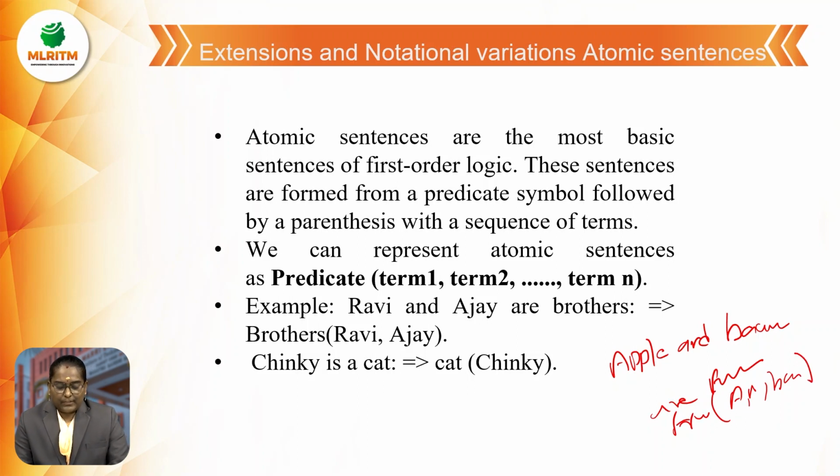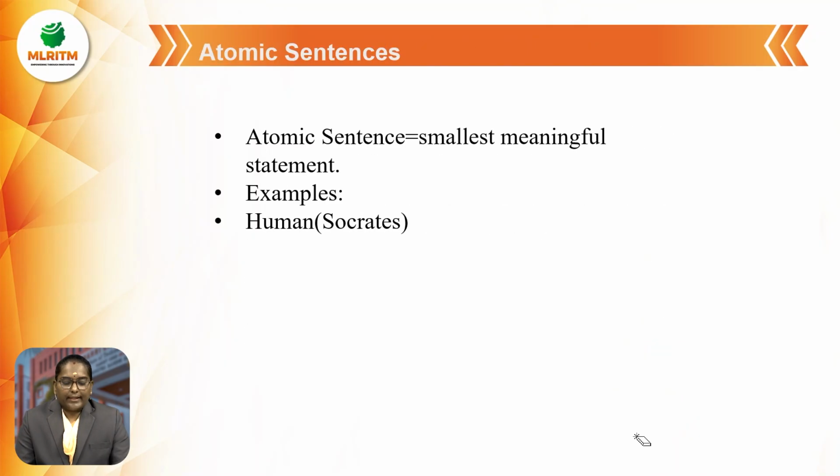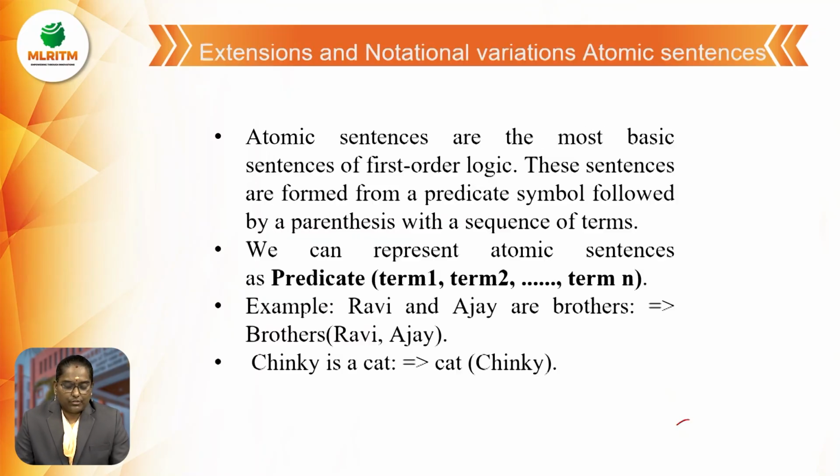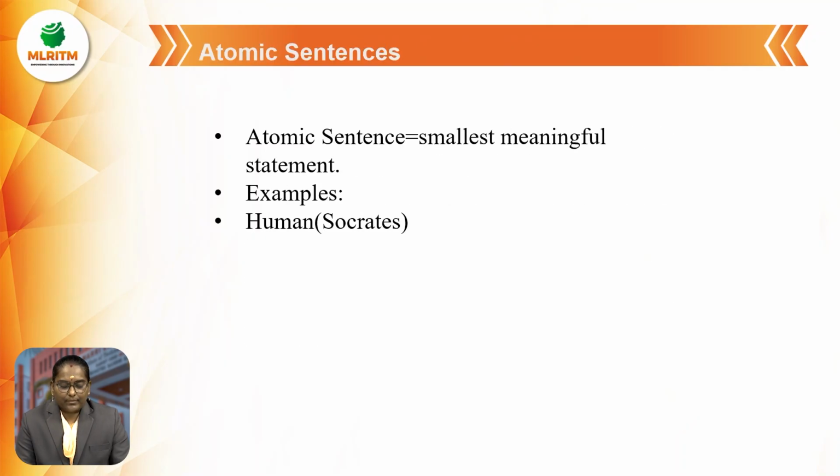Another example: Chicky is a cat, so cat of Chicky. Here cat is an object. Next, atomic sentences. What is an atomic sentence? An atomic sentence is the smallest meaningful statement. Like in the previous slide, we showed that Ravi and Ajay are brothers. This is the smallest sentence. Here we need not use is, or, and like that. Example: human of Socrates.